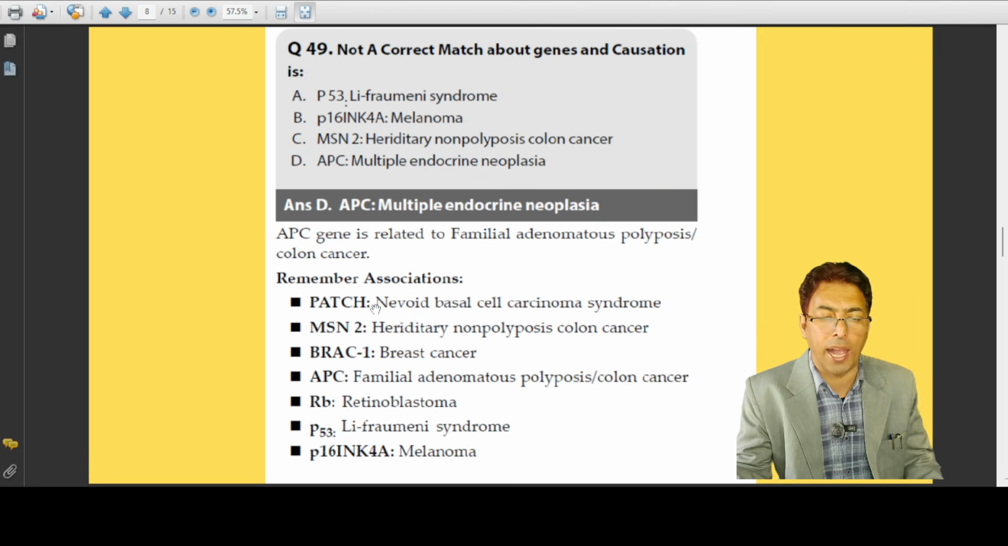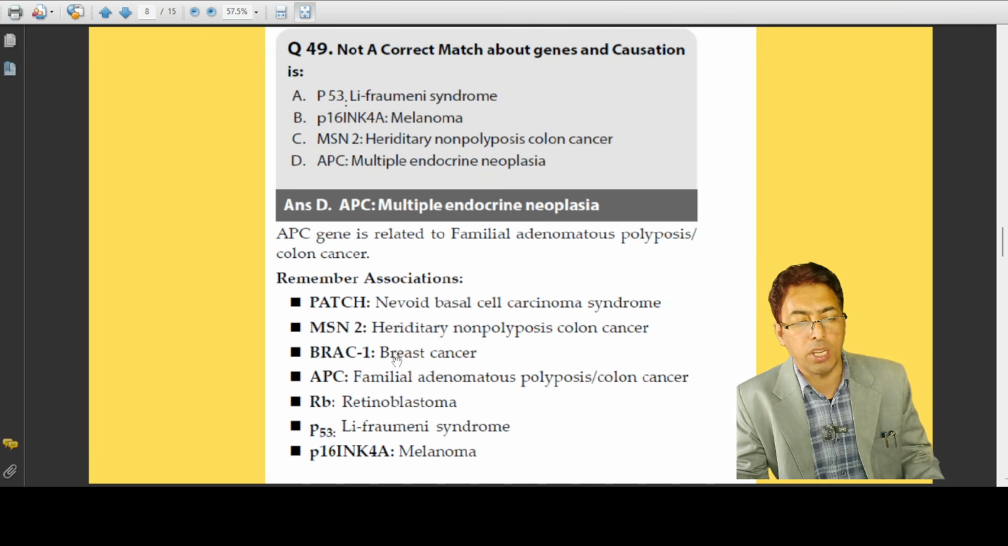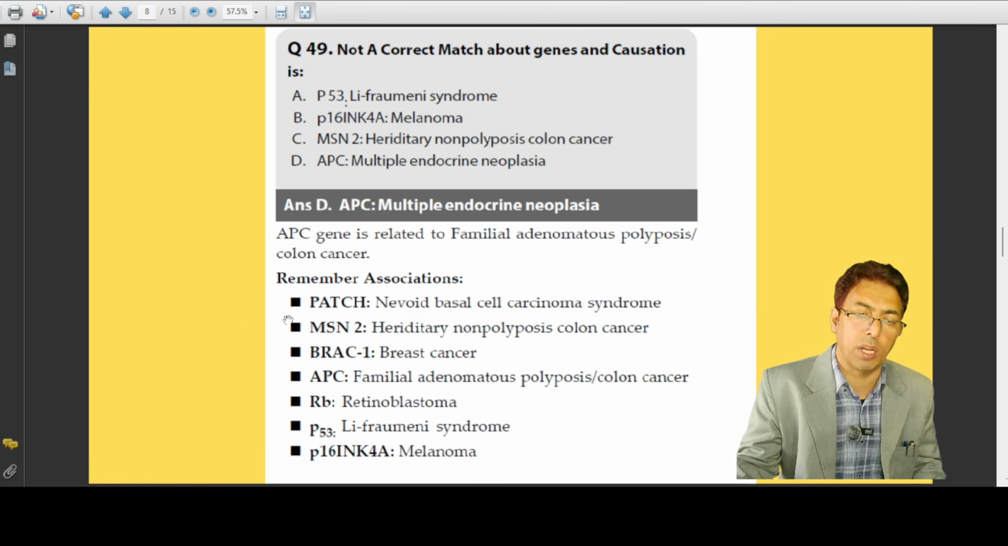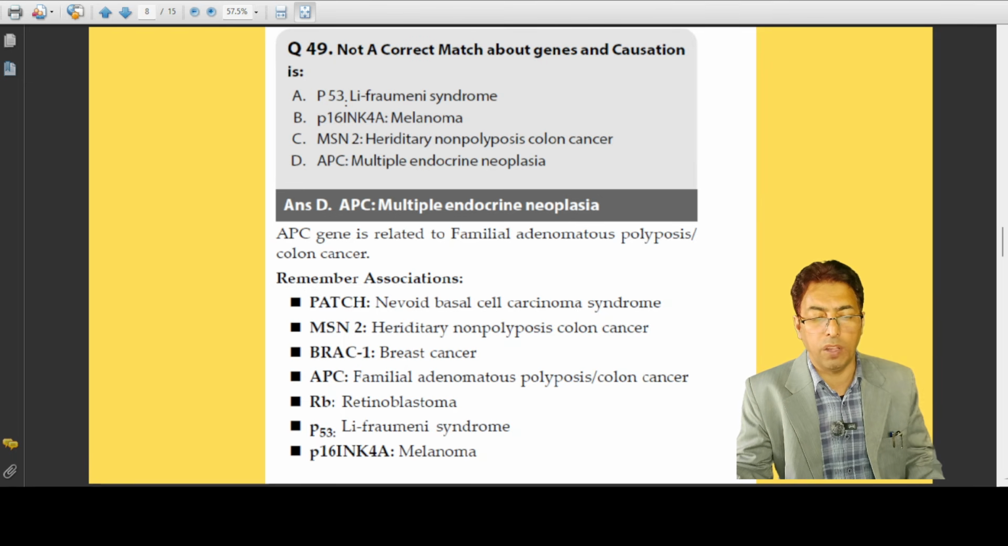I have given a list of genes involved in nevoid basal cell carcinoma syndrome, MSH2 and hereditary non-polyposis carcinoma, BRCA1 and BRCA2. You have to remember APC. You have to remember retinoblastoma. You have to remember P53, Li-Fraumeni, and melanomas. What is the importance? Over here, APC and multiple endocrine neoplasia is not a correct match. So that is very, very important.